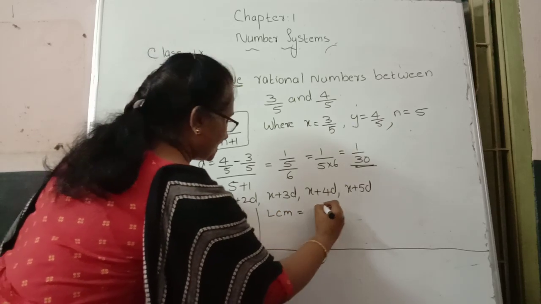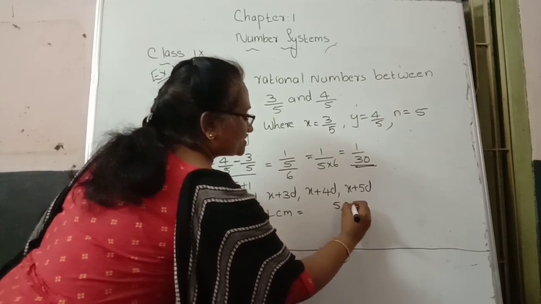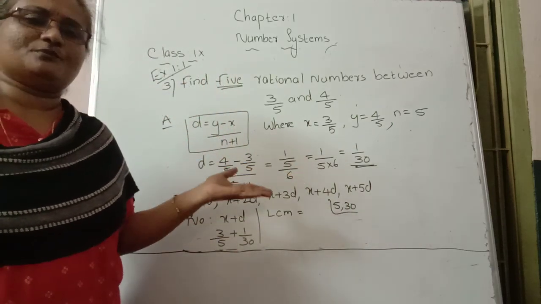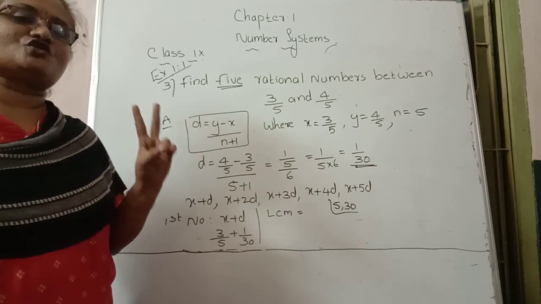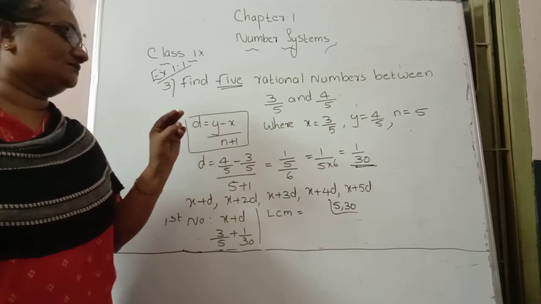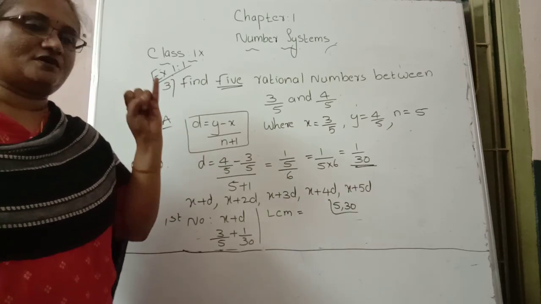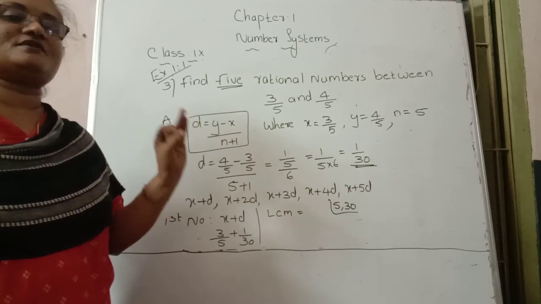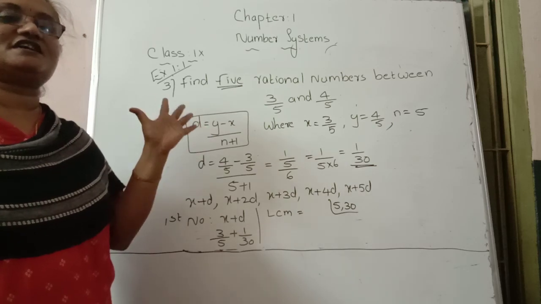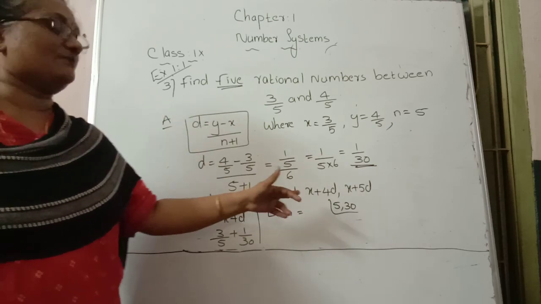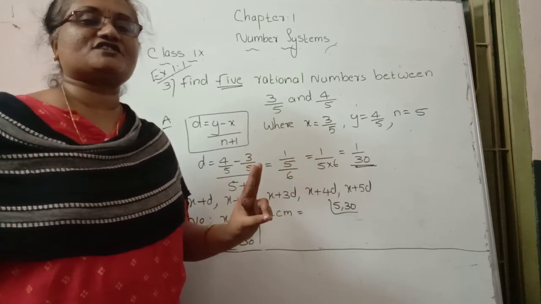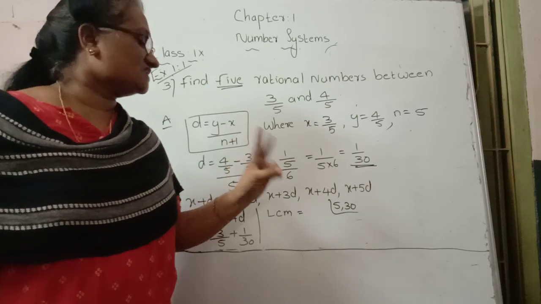Here, how do we find the LCM? Using prime factorization we can find it out. How do we find the prime factors? What are prime numbers? Numbers having only two factors, one and the same number itself, we call prime numbers. Which are they? 2 is a prime number, 3 is a prime number, 5 is a prime number, 7 is a prime number, 11 is a prime number, 13 is a prime number. So on, there are infinite prime numbers. So remember, prime numbers means numbers having only two factors, one and the number itself.